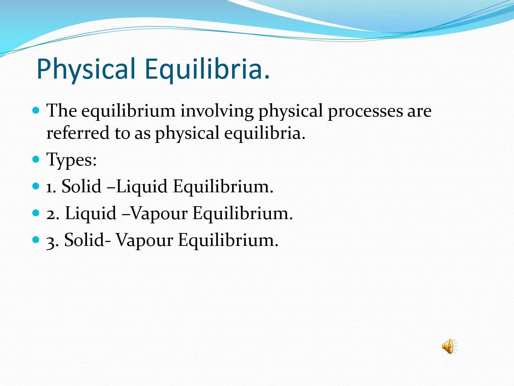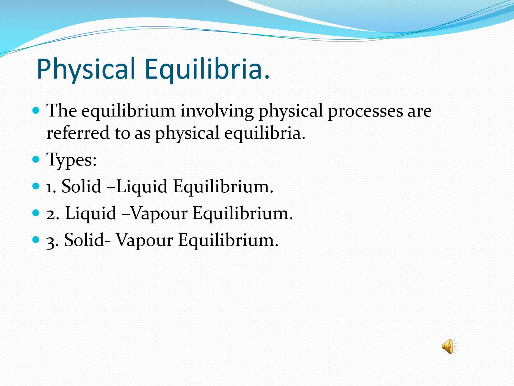So the two phases simultaneously and continuously change into each other. This is why equilibrium is said to be dynamic. So the rate of melting is equal to the rate of freezing. The equilibrium is dynamic, and the change in free energy, delta G of the system, is equal to 0. For example, ice changing into water and water changing into ice at 273 Kelvin and 1 atmospheric pressure.